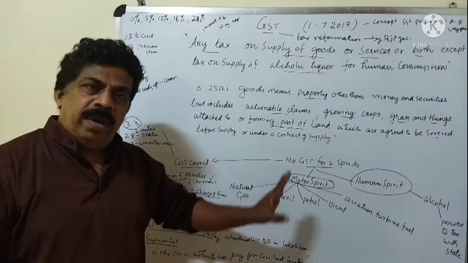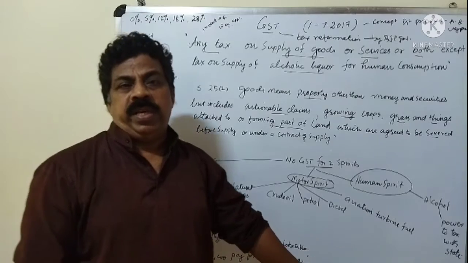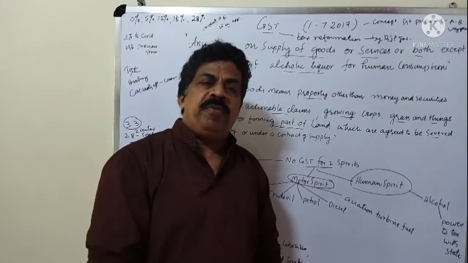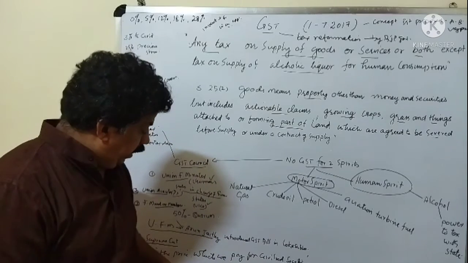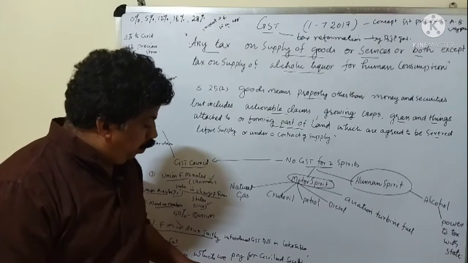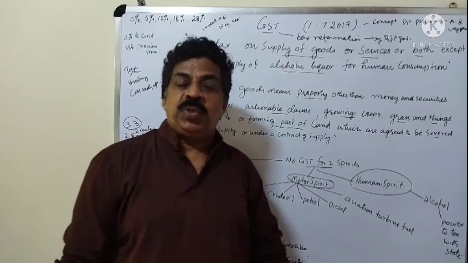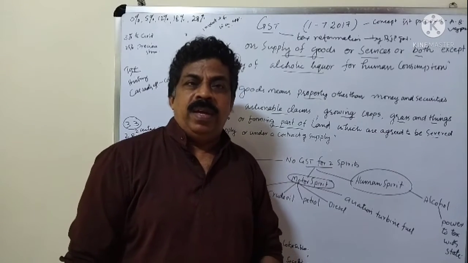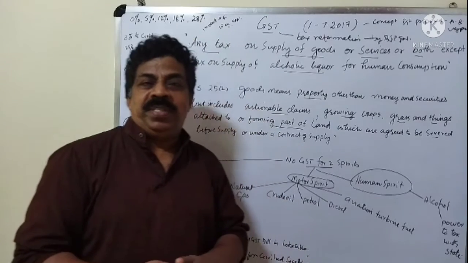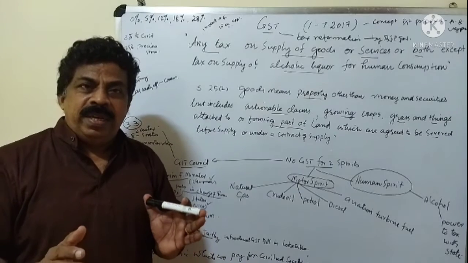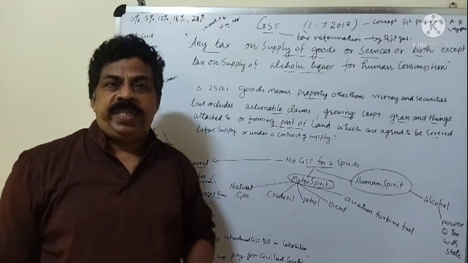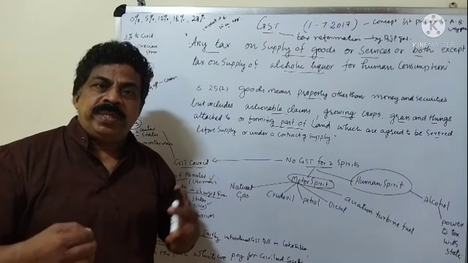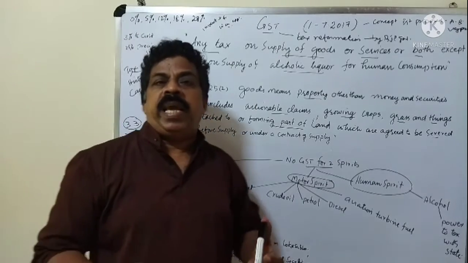Tax is a compulsory financial charge, and one of the definitions given by the US Supreme Court is the price which we pay for a civilized society. I like that definition very much. Why are consumers or the general public paying the tax?